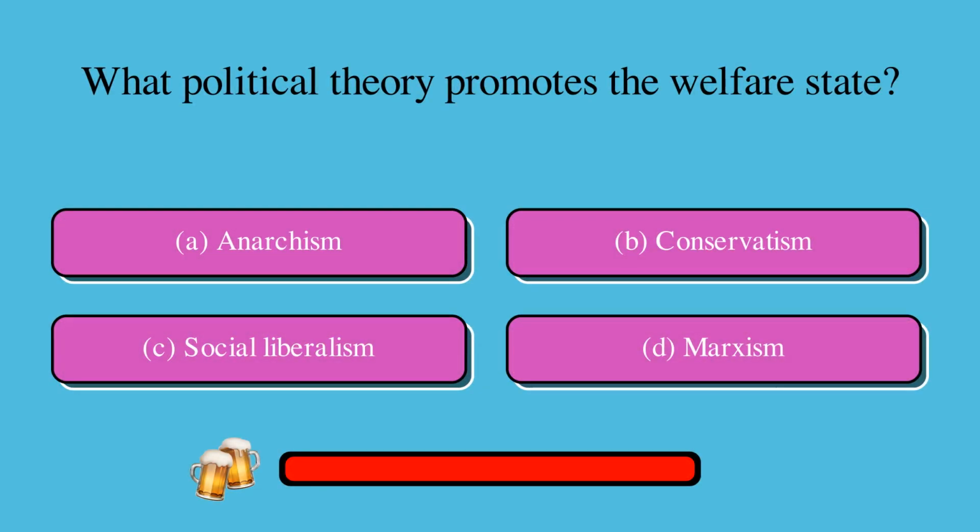What political theory promotes the welfare state? Is it A, anarchism, B, conservatism, C, social liberalism, or D, Marxism? The correct answer is C, social liberalism.